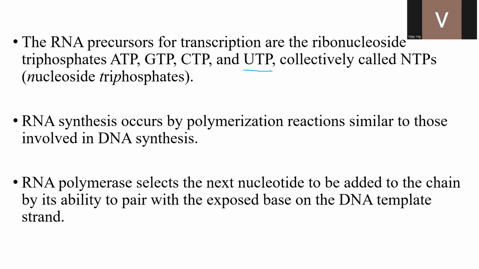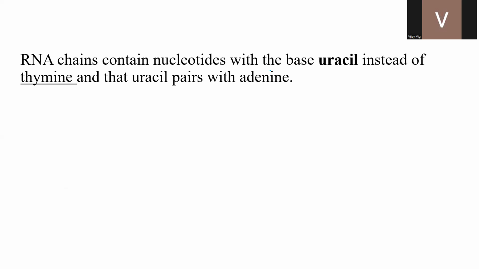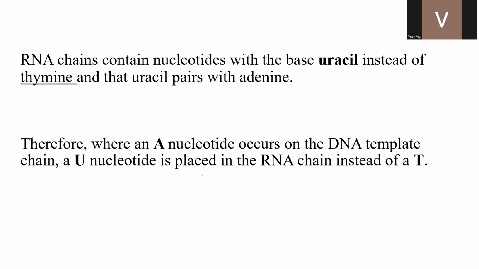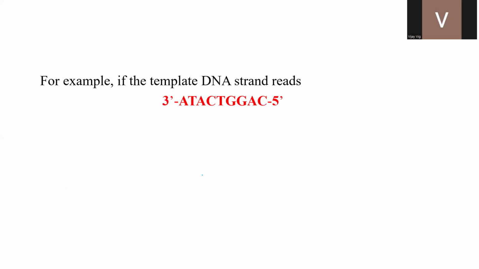RNA synthesis occurs by polymerization reactions similar to those involved in DNA synthesis. RNA polymerase reads the sequence on the template DNA strand, selects the next nucleotide from the pool to be added to the chain by its ability to pair with the exposed base on the DNA template strand. As we already said, the RNA chain contains nucleotides with the base uracil instead of thymine, and uracil pairs with adenine. So wherever there is adenine on the DNA template strand, instead of thymine, a uracil is placed in the mRNA. So let's see an example.